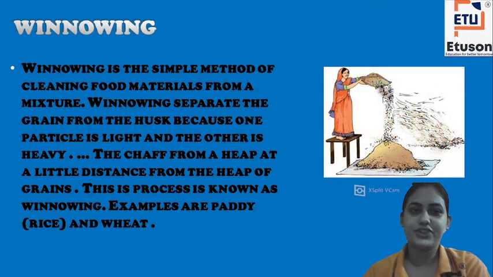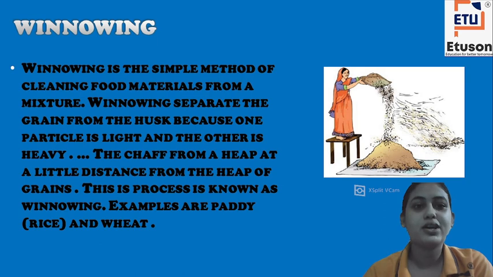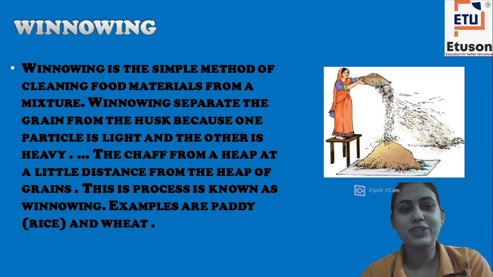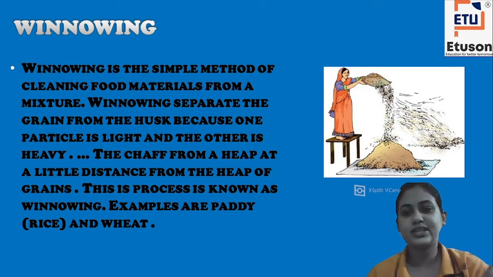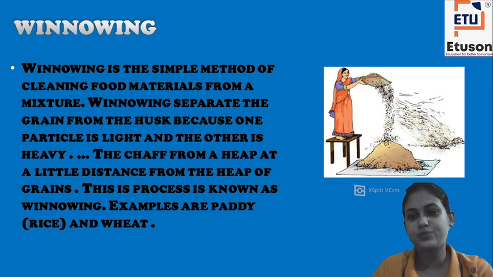Next, we will study the winnowing method. Winnowing is the simple method of cleaning the food material from a mixture. It is quite different from threshing. In threshing, we just beat it, but in the winnowing method, we raise it from a height and then we pour it. The lighter particles or the husk particles just get separated.